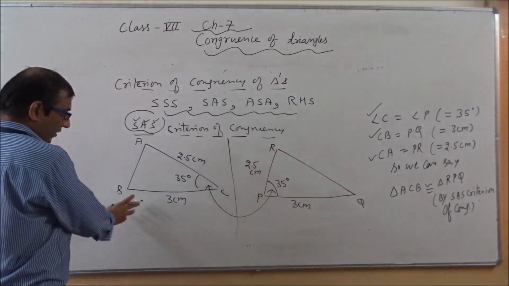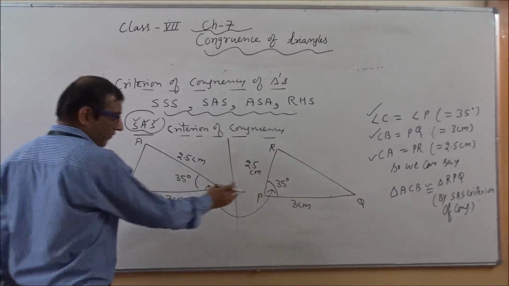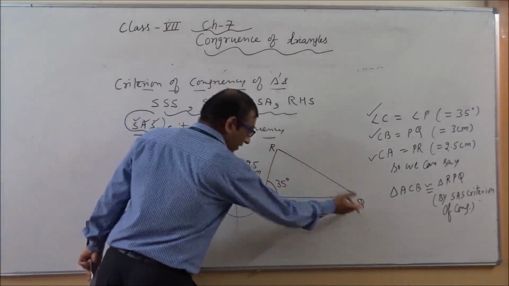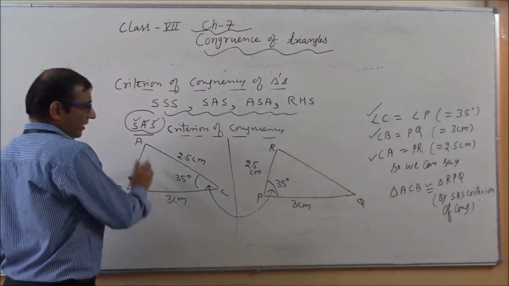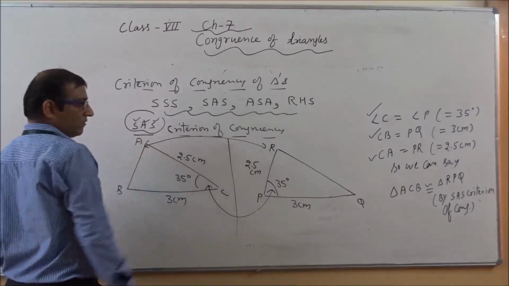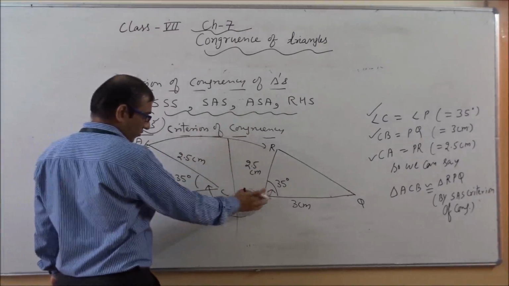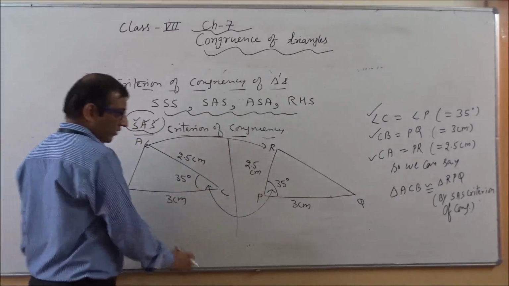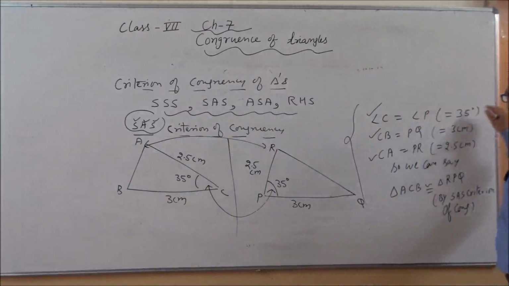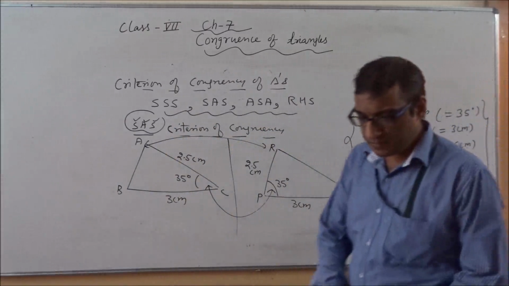And this side CB, if we are taking CB, here we will take PQ. If we are taking BC, here we will take QP, right? And this angle A is corresponding to R, right? So A is corresponding to R, C is corresponding to P, and this BC side is equivalent to QP. Okay, so with the help of this concept, we can say these two triangles are congruent to each other.